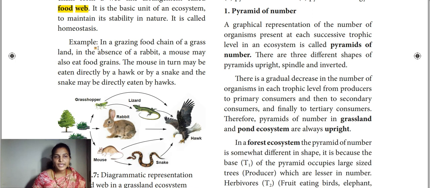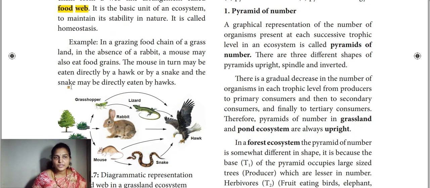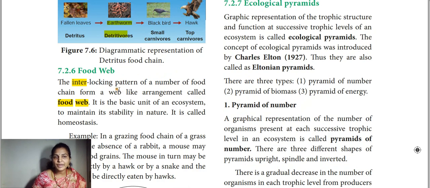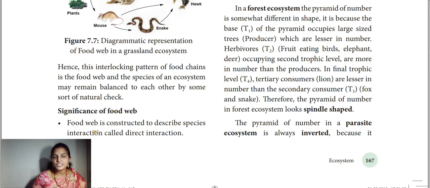So for example, in a grazing food chain of a grassland, in the absence of rabbit, as I said earlier, just imagine no rabbit. Then what will happen? The mouse will eat this and the grasshopper will eat this. That will be eaten by the next. So this is happening as an interlocking pattern of a number of food chains. So this is making the food web. Hope this video is very clear for you.